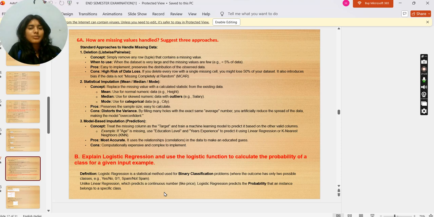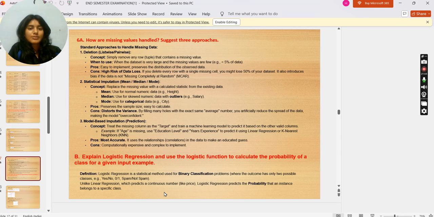Pros: easy to implement, preserves the distribution of the observed data. Cons: high risk of data loss. If you delete every row with a single missing cell, you might lose 50% of your data set. It also introduces bias if the data is not missing completely at random, MCAR.